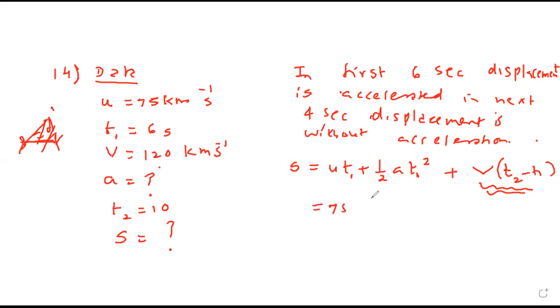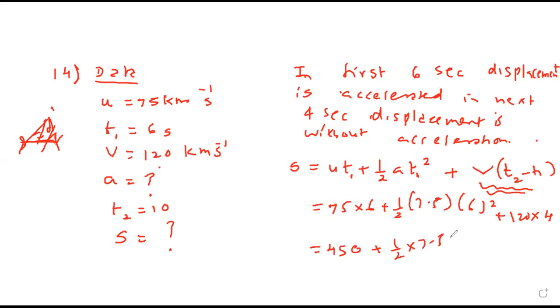So 75 into 6 plus half into 7.5 into 6 square plus 120 into 4. 75 into 6 is 450. 6 into 4, 24, so 480. So 450 plus half into 7.5 into 36 plus 480.